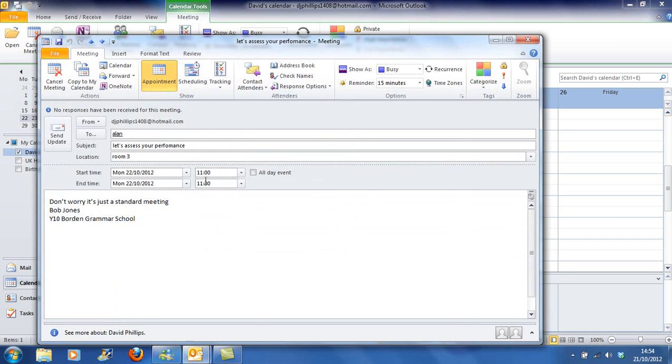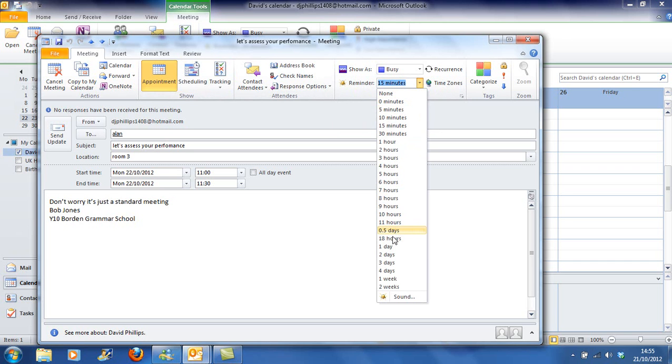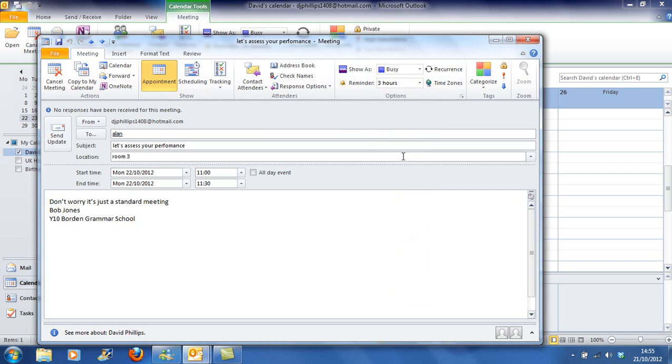If I try double clicking on it, there's got to be one way of doing it. Reminder. There we go. Choose reminder. Then, okay. So this one, I can choose that Alan can be reminded of this meeting. Let's say 3 hours before it is, and I'm sure it will automatically send him a reminder saying, Alan, don't forget to come to my meeting.